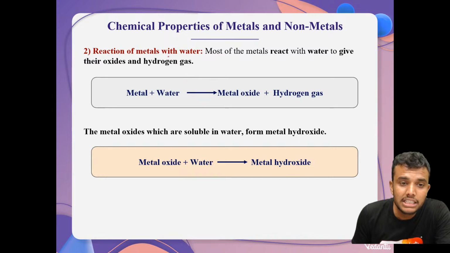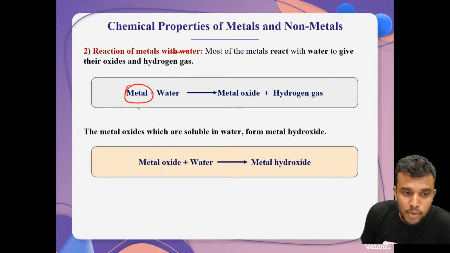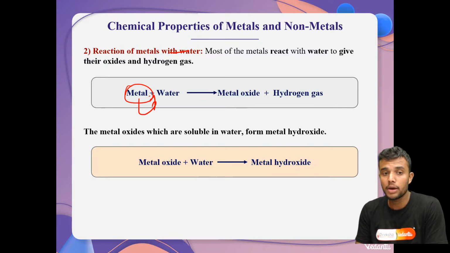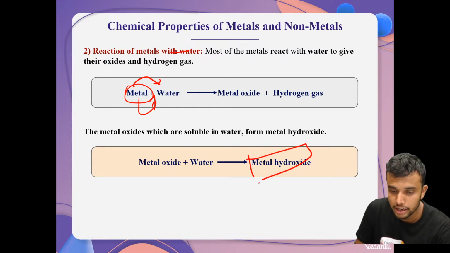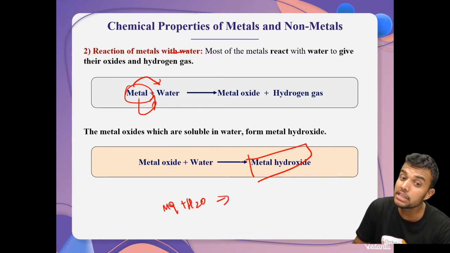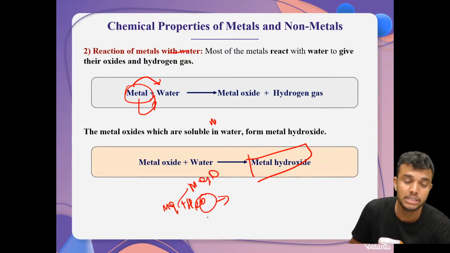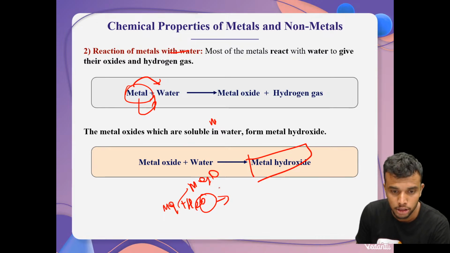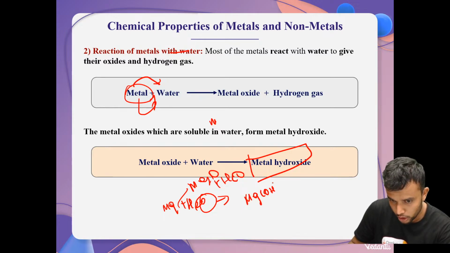Next one, reaction of metals with water. Whenever we react the metal with water, they form metal hydroxide. For example, magnesium reacting with water. First, it is converted into magnesium oxide, sir. Why? Because in water also oxygen is there. First it converts to magnesium oxide, and then it reacts with a further molecule of water and forms magnesium hydroxide, Mg(OH)2,